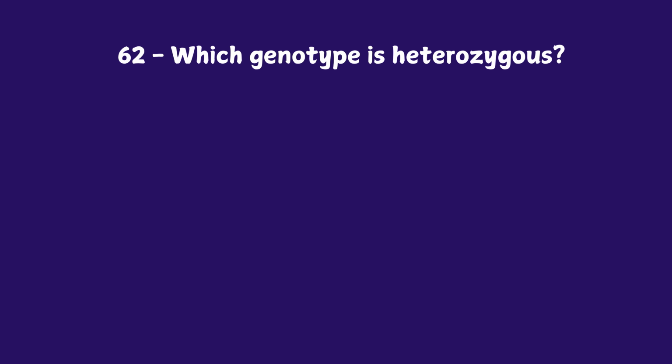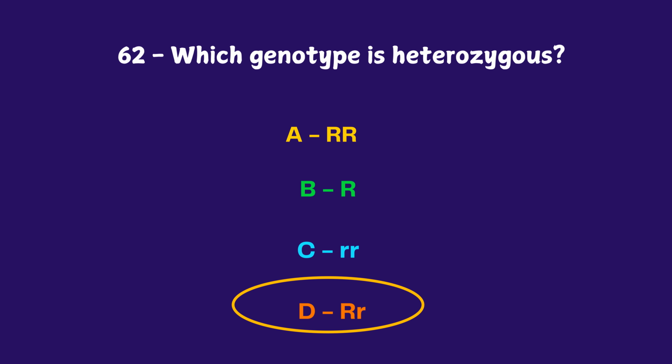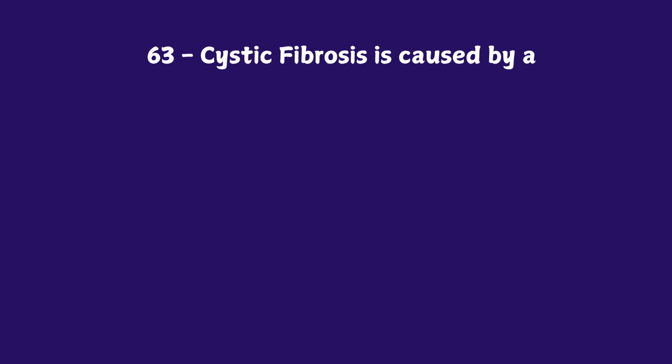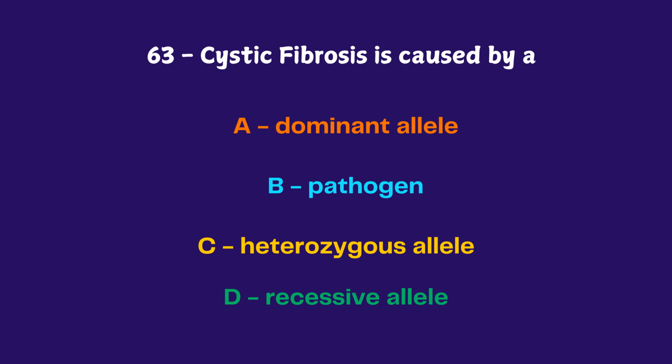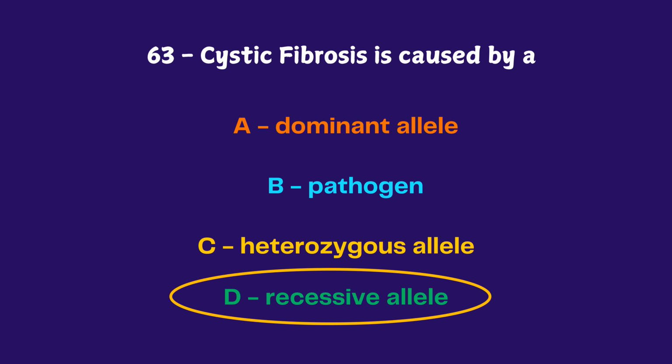Which genotype is heterozygous? A. Big R, big R, big R, small r, big R, small r. The answer is big R, small r. Cystic fibrosis is caused by a dominant allele, pathogen, heterozygous allele, recessive allele. The answer is recessive allele.